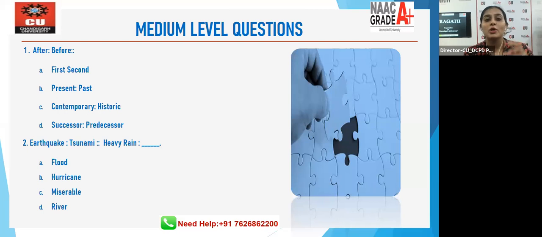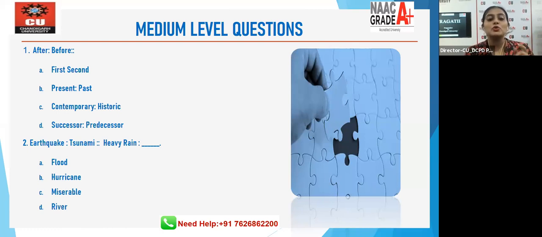We're talking about after is to before. I told you, look at the linkage, look at the relation of the first two words. After, before. We're talking about future and before that. So it would be D, which is successor is to predecessor. That completes our analogy. Let's go on to the second one.